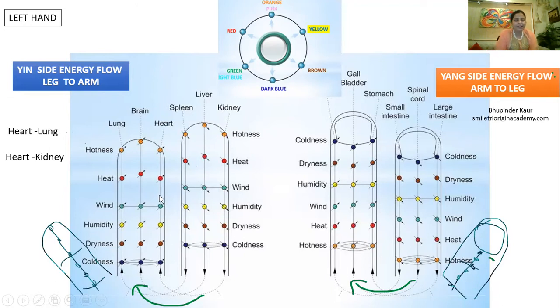Okay, but it is very good sometimes, because you have to do several sittings. It is very good to focus locally, because this thyroid is connected with the heart meridian. So we are just focusing on heat energy. But as you know, in chronic cases, if this heat energy is deficient, it will definitely influence the dryness energy also. There will be some impact on dryness energy because heat is deficient.